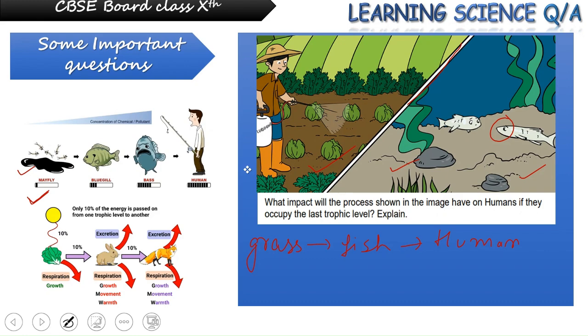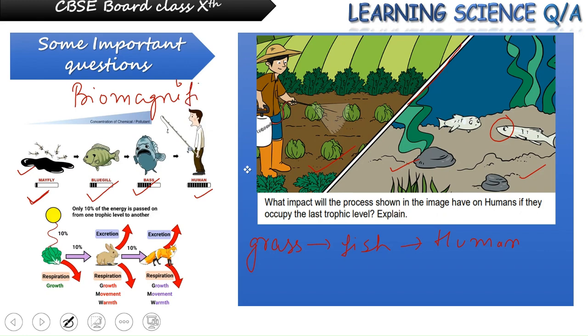Now the toxin level you can see is increased in the bluegill. Similarly, the bluegill is consumed by a bigger fish, bass, which has again accumulated the toxin. And finally, when humans consume this seafood, the toxin is magnified. So the ultimate impact on the human will be